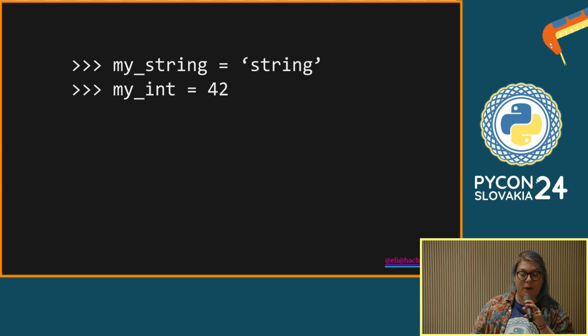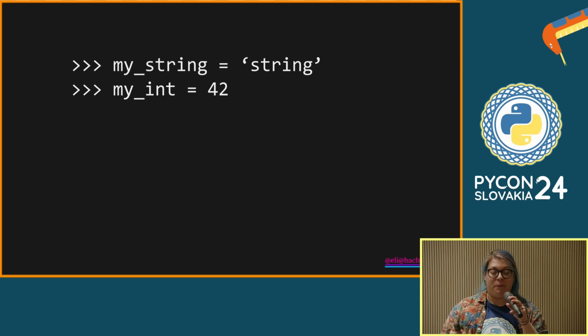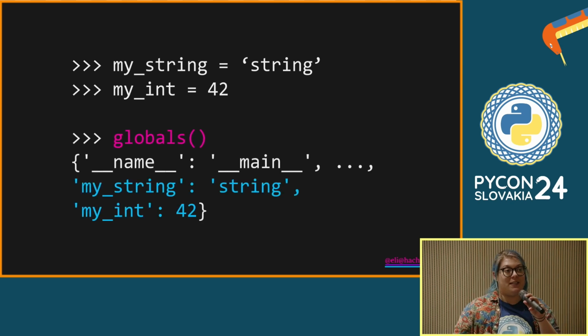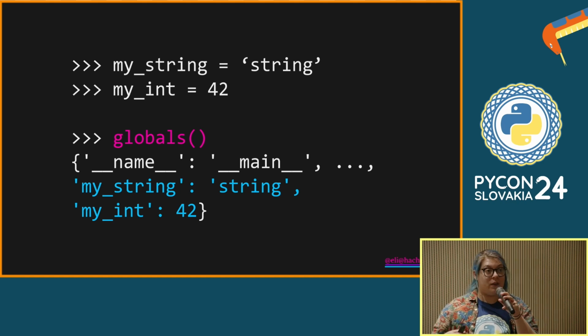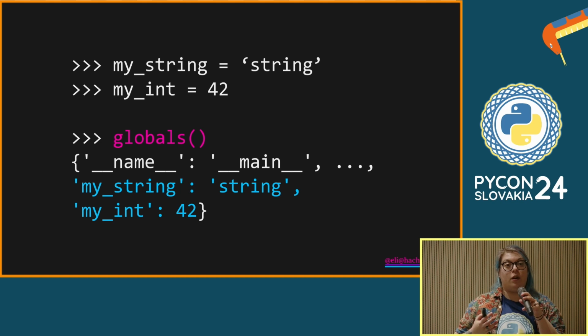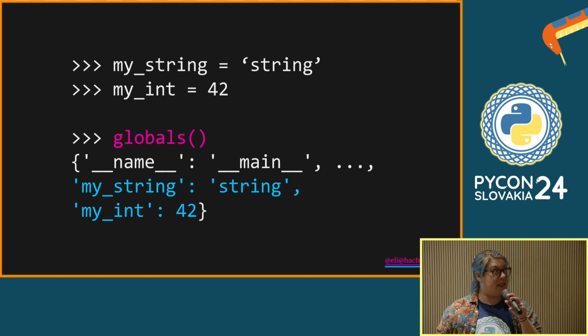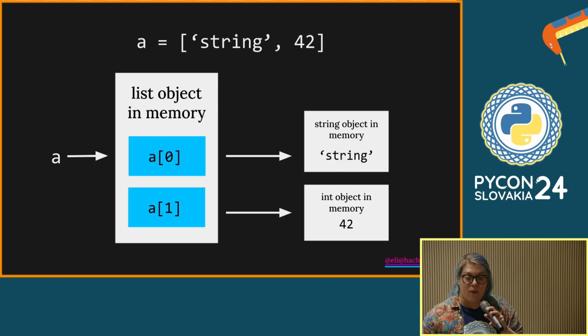So, some concrete examples. This is what I mean by the namespace, and this is actually a well-defined term and not one I made up for this talk. Let's say we've got 2 variables, and we're just running a Python interpreter here. You can see if something is in the namespace using the globals built-in. If you call this built-in, it'll print out a big, long dictionary of all the things that are in the global namespace. And you can see, in particular here, that the variables we just defined are in that dictionary. They are in the namespace. And we'll use this later when we're talking about removing objects from memory.